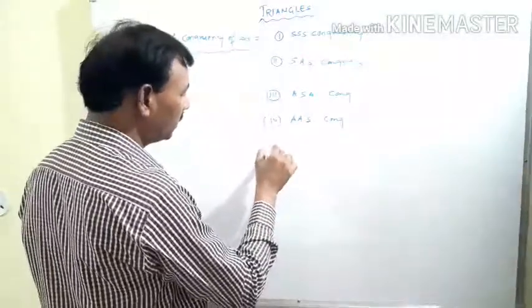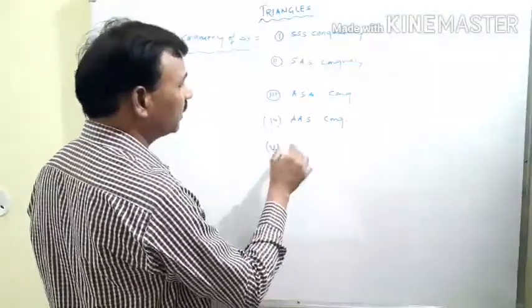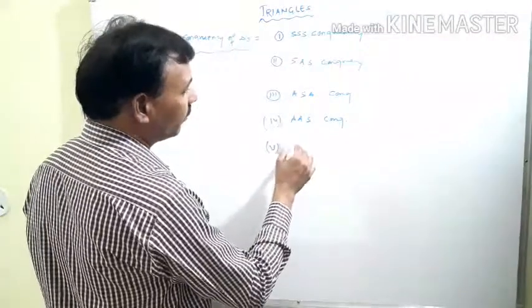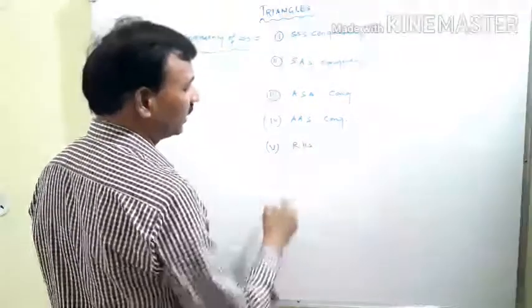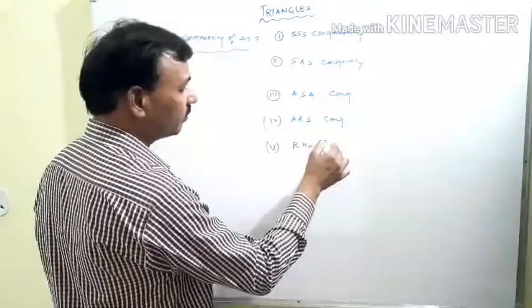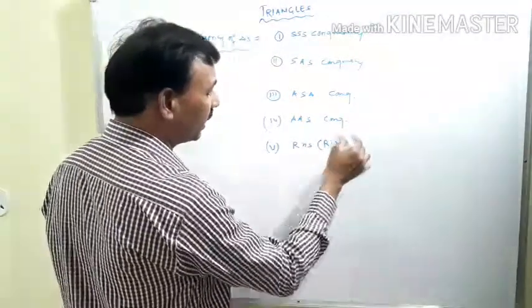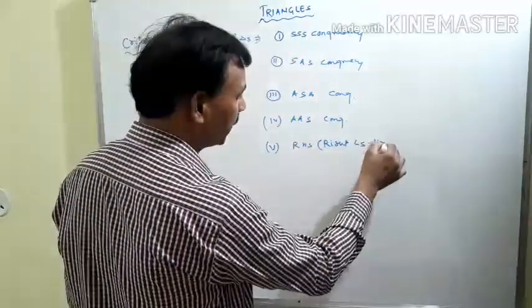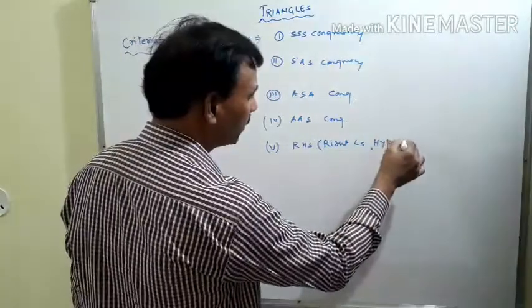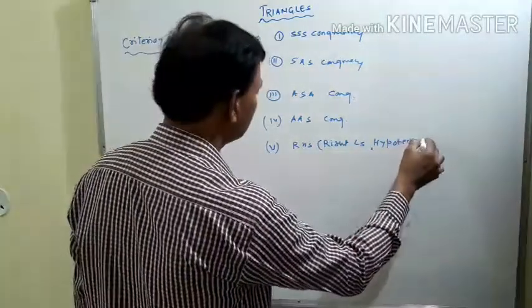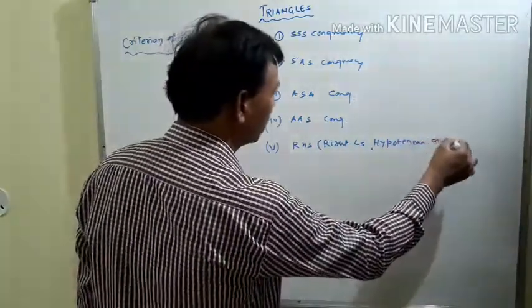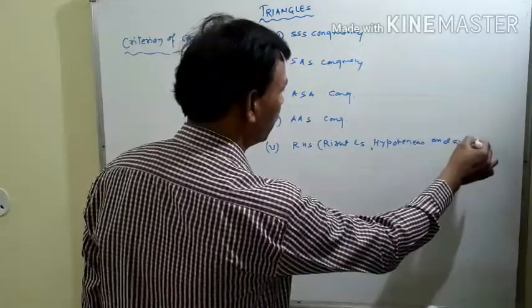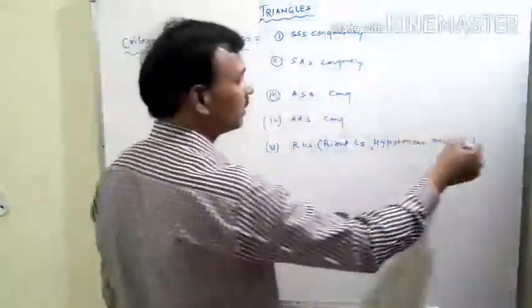And last, the fifth criterion, is RHS, which means right angle, hypotenuse and side. This is the full form of RHS congruency.